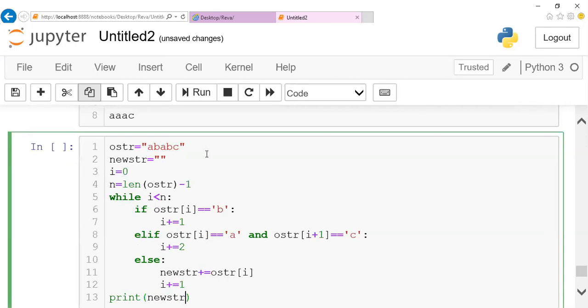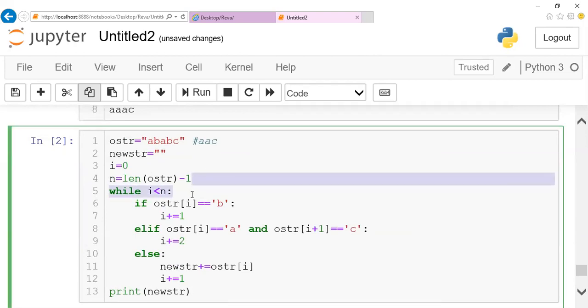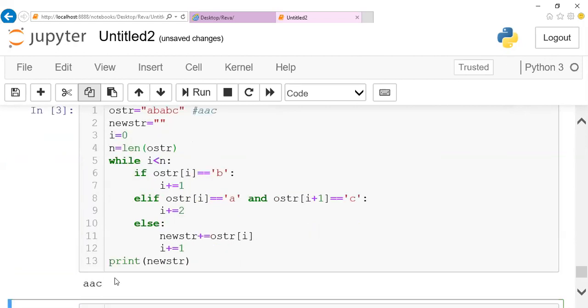So for this, when you remove B and AC, your answer might be A, B will be removed, A, again B will be removed, C. This is the answer for it. But we got A and A, we don't get C. Why is it? Here, due to this minus 1. Just a minute. We should go till the end, right? I gave minus 1 in the n calculation, so we didn't get it. Are the people clear? This is very simple, right? Direct, hardly 4 lines.